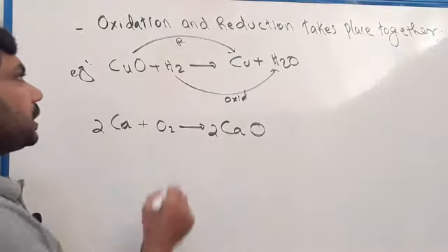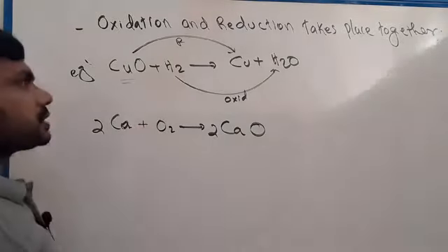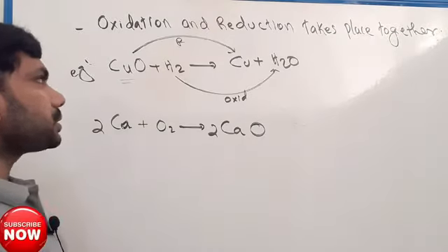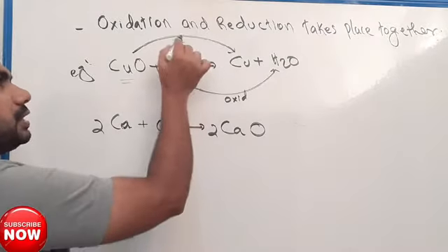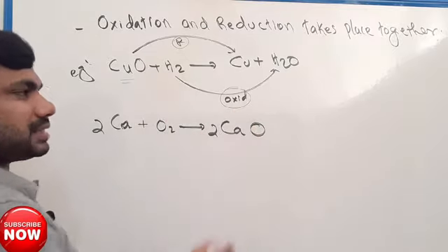Also you can say here copper oxide is reduced, and hydrogen is oxidized.